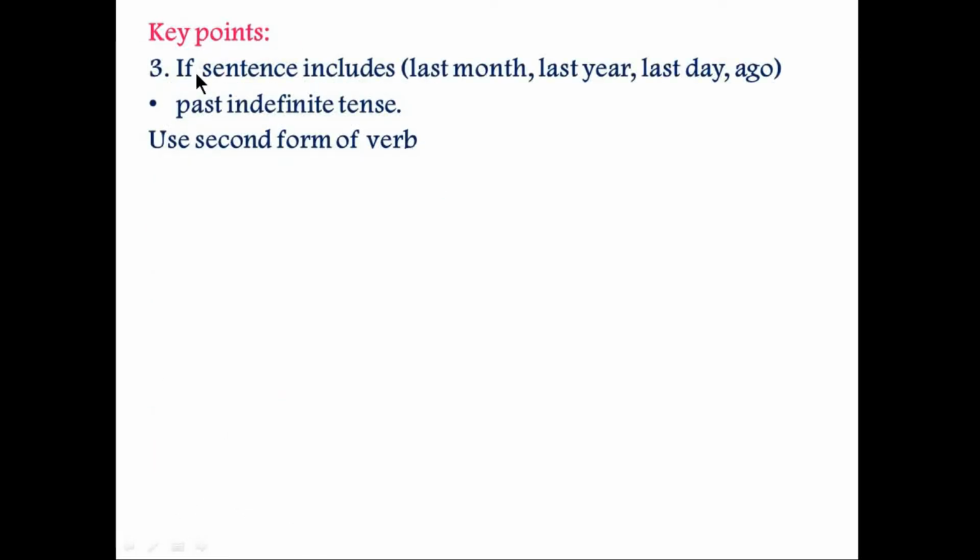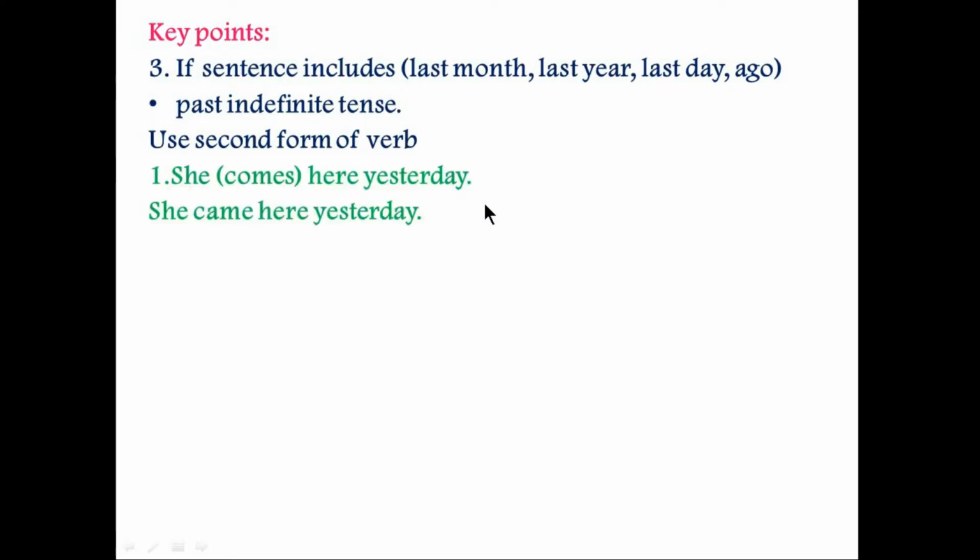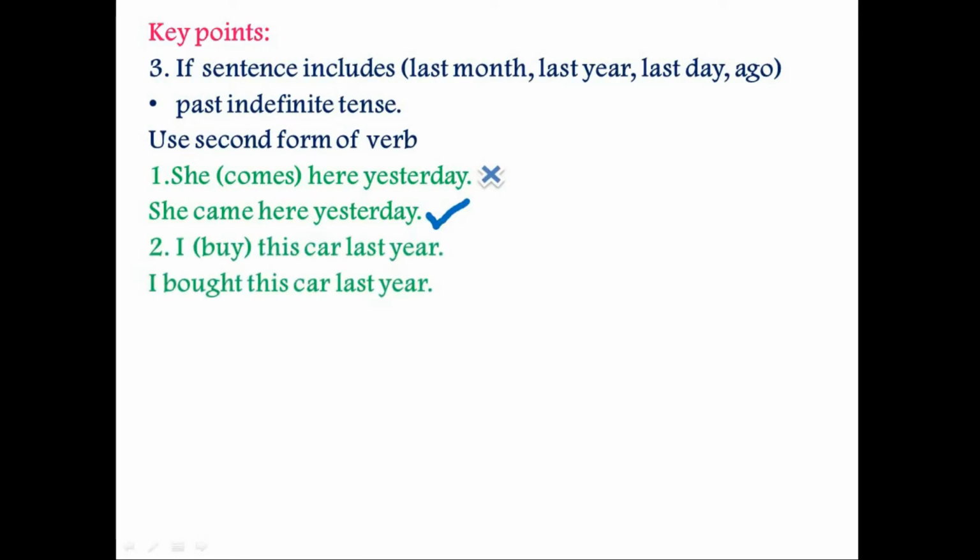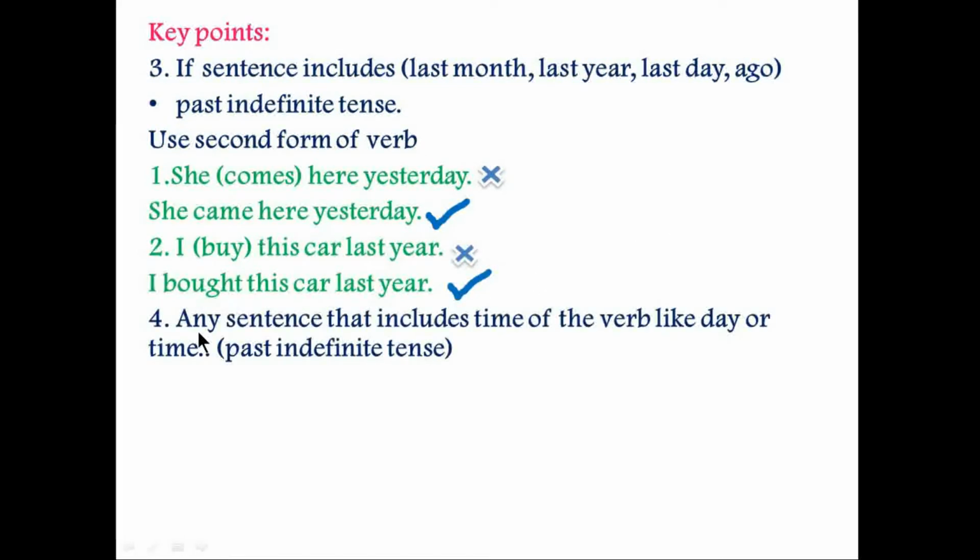Point number 3 is if a sentence includes last month, last year, last day or ago, then this is the past indefinite tense, then you will use the verb second form. For example, "she comes here yesterday". This is incorrect. The correct sentence is she came here yesterday. You are using the verb second form. "I buy this car last year." "I bought this car last year." This is incorrect. Bought is the second form of buy, so you are using this one. This sentence is correct.